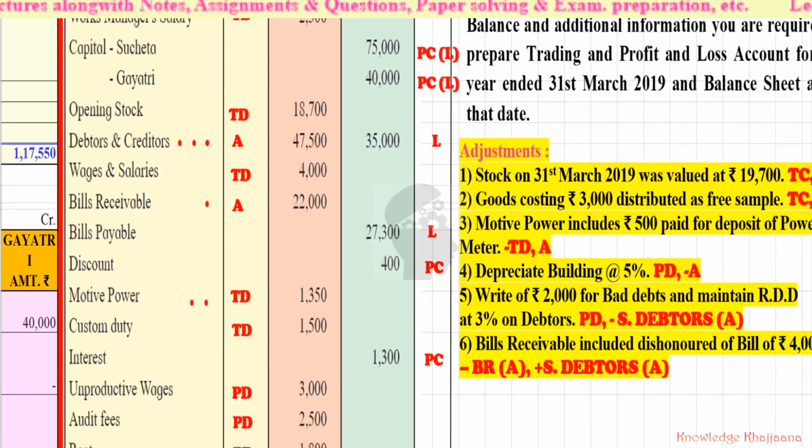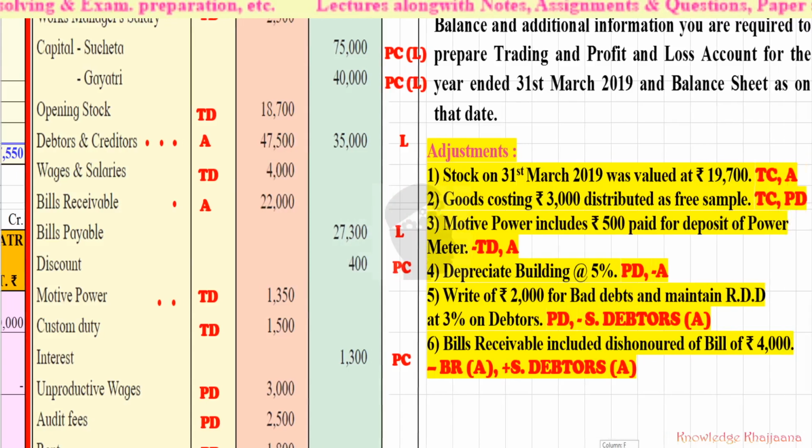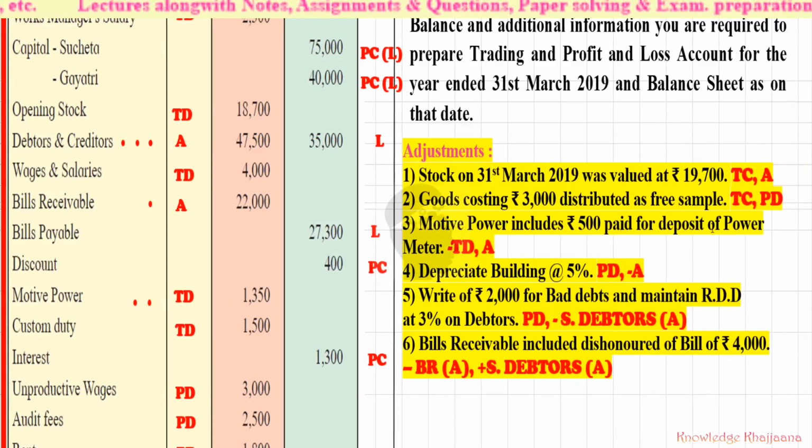The third adjustment is motive power includes rupees 500 paid for deposit of power meter. By mistake, the deposit of the electricity power meter has been recorded in the motive power, so we have to exclude rupees 500 from motive power.